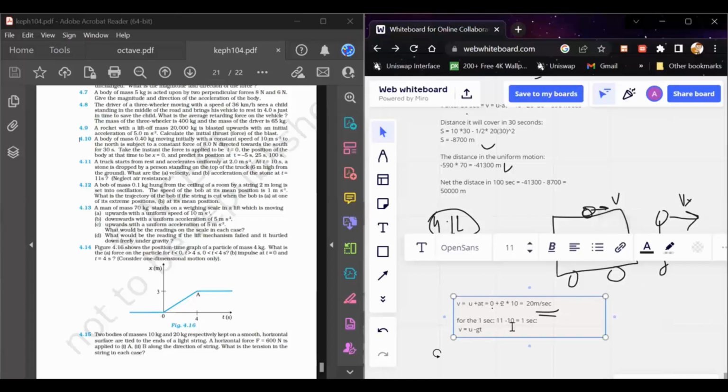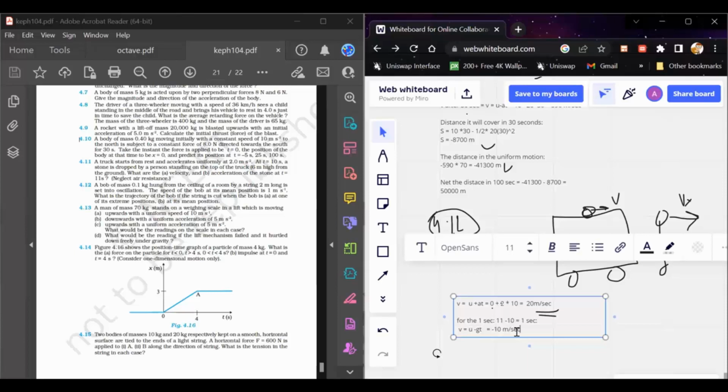Here we have to take care that we are considering the motion in the vertical direction, not the horizontal direction, because the horizontal direction is independent of the vertical direction, since the gravitational force only acts in the vertical direction. If we take acceleration due to gravity as 10 meter per second square, this is equal to 10 meter per second, because you have to calculate for 1 second of time.